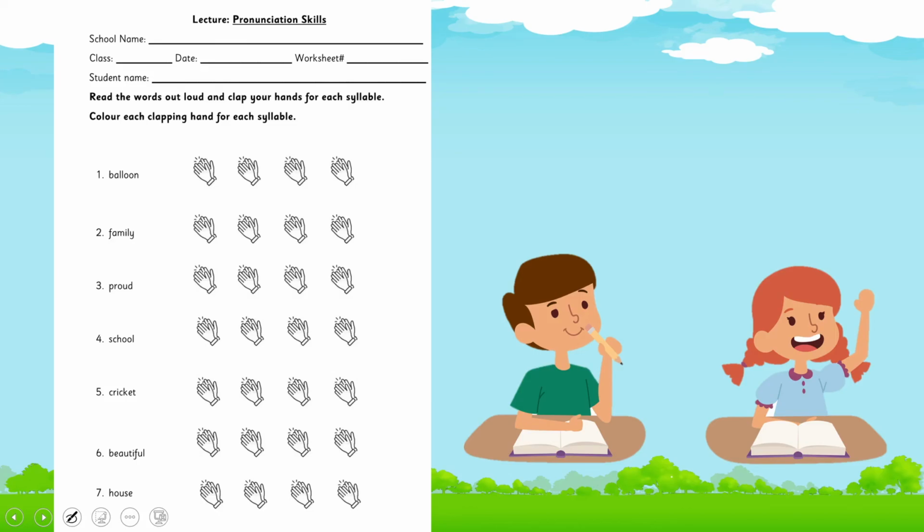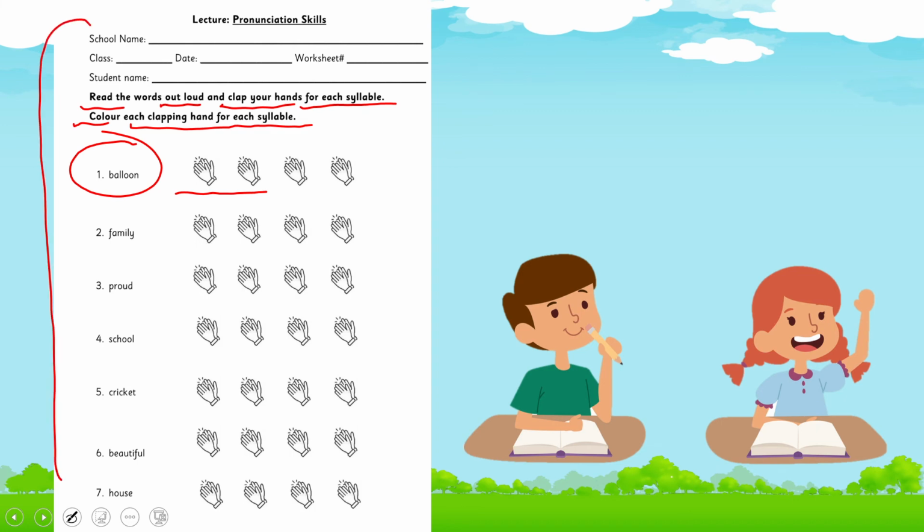And students, what you are supposed to do? You will read the word out loud and clap your hands for each syllable, and color each clapping hand for each syllable. You will say how many syllables there are. You will color the hands for how many claps we need to say this word. This is an interesting worksheet for you.